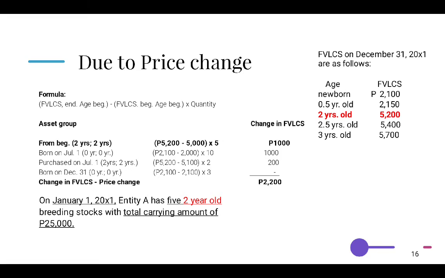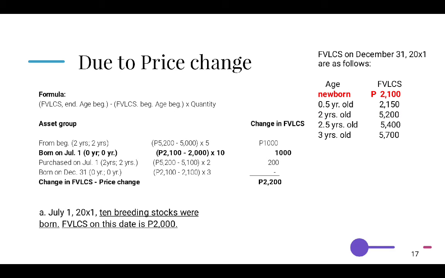The formula here for the price change is FVLCS at age ending minus FVLCS at age beginning, times the quantity. So for example, on January 1, 20X1, we already have 5 2-year-old stocks. Like what I said in the formula, let's find the FVLCS at the end of our beginning stocks. They are already 2 years old at the beginning of 20X1, so we get 5,200. And their beginning FVLCS at age 2 is the carrying amount, 5,000.